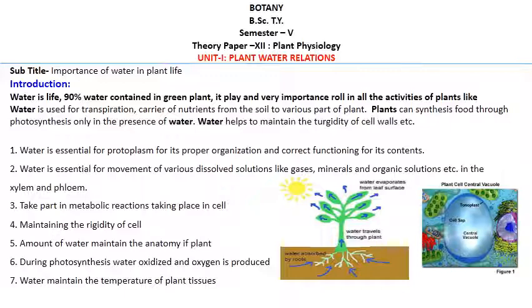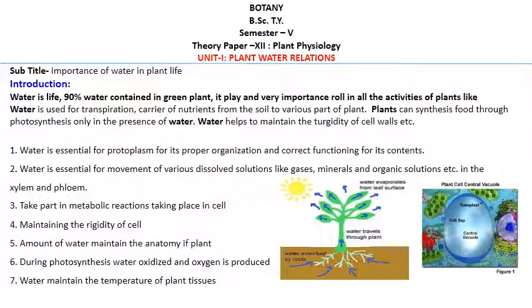Water is essential for movement of various dissolved substances like gases, minerals and organic solutions in the xylem and phloem. We know very well that all the nutrients are present in the soil, and when there is rain, the nutrients get dissolved and are absorbed by the roots.